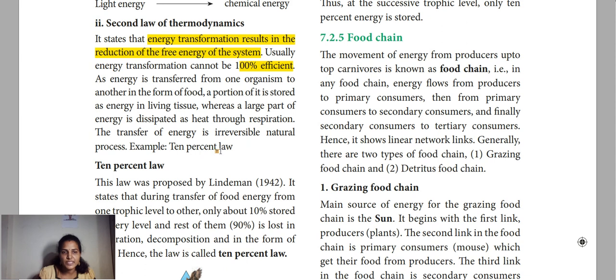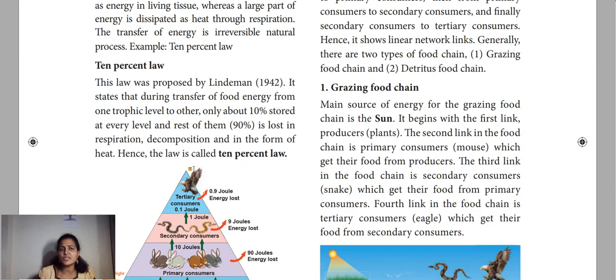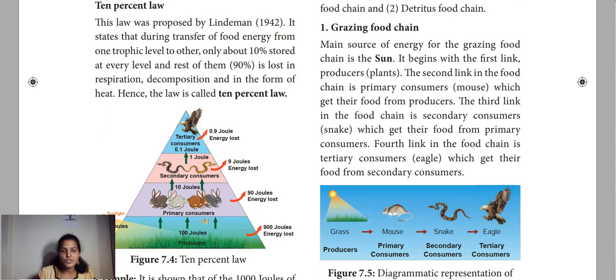For example, the 10% law. So here one important part is given: the 10% law. What is the 10% law? From one level to the next level, what will be happening? 10% will be stored in the first level. So at each and every level, 10% will be stored, retained. That is the 10% law.